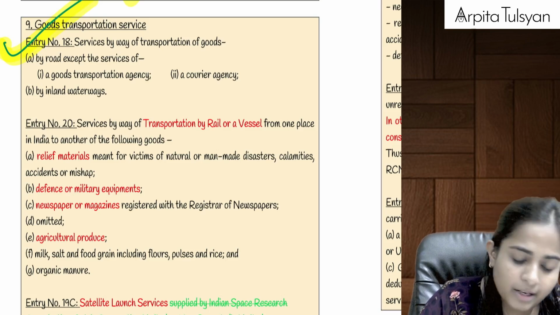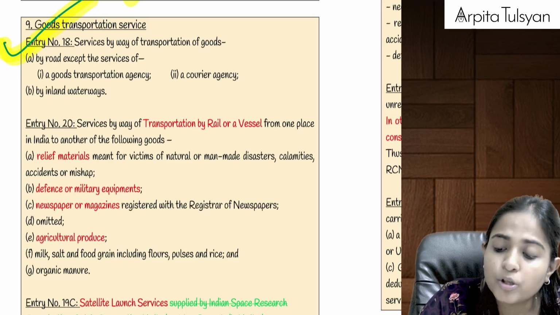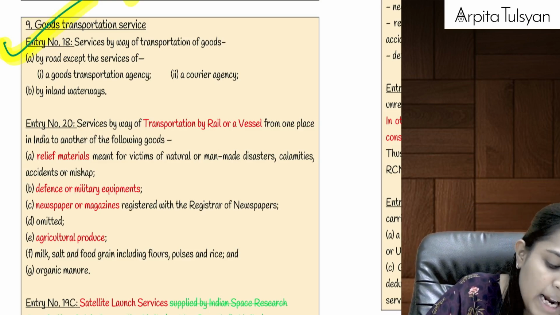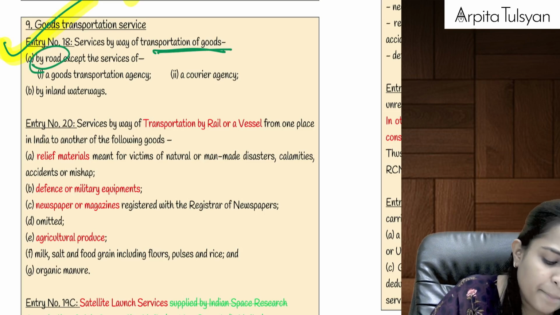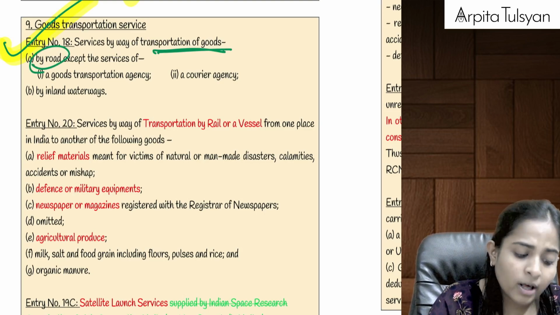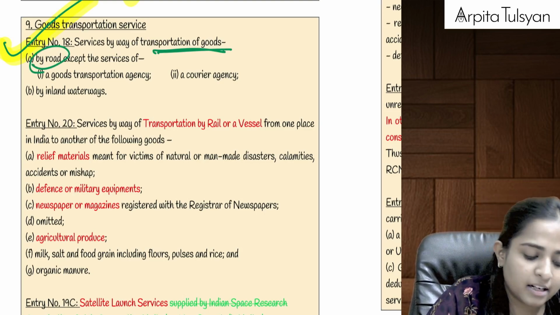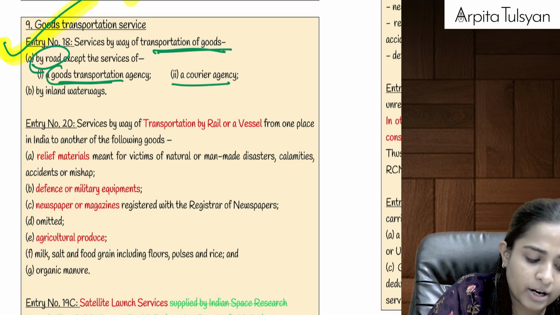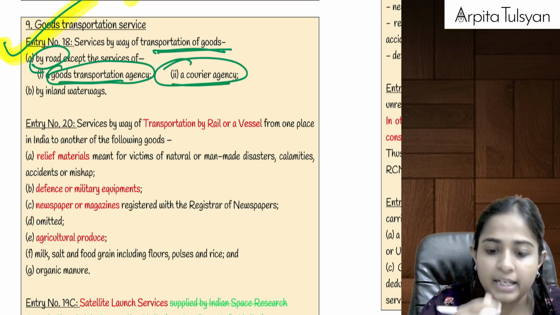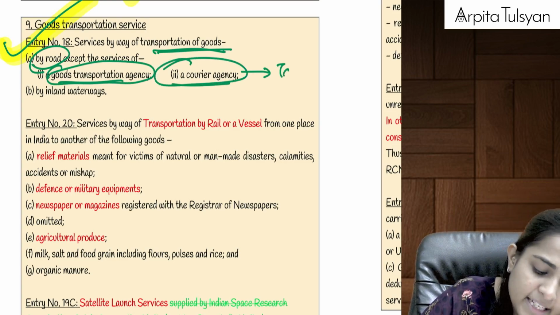Now, any goods transportation service, let's try to understand this. If transportation of goods is done by road, except if we have taken the services of a GTA or courier agency, as of now, if we are taking the services of a GTA or courier agency, then it is going to be taxable.